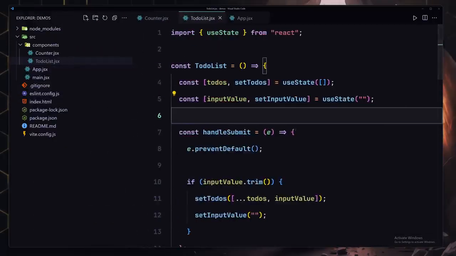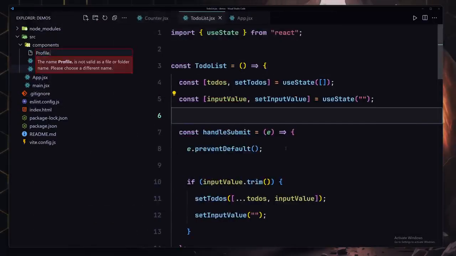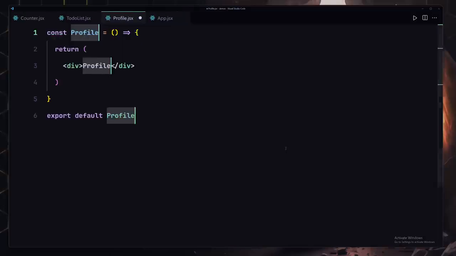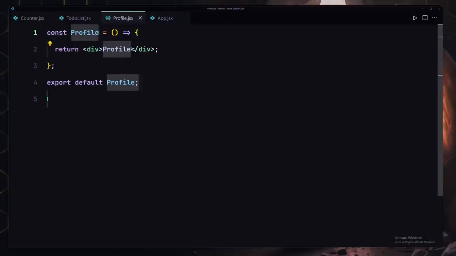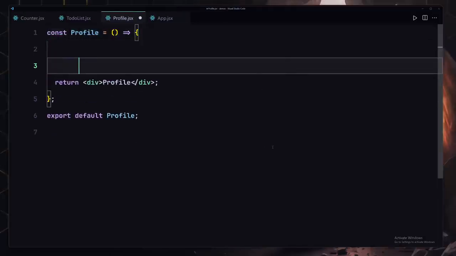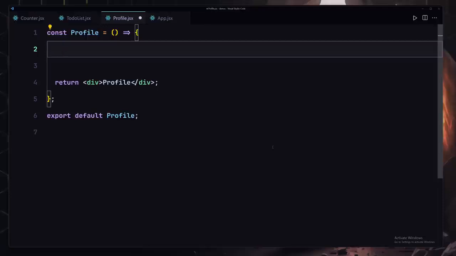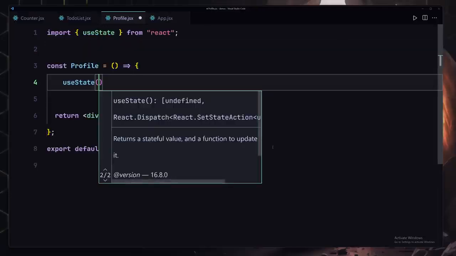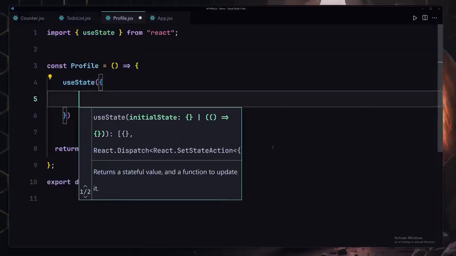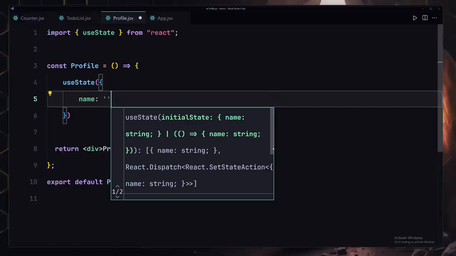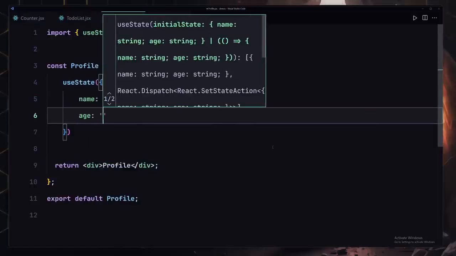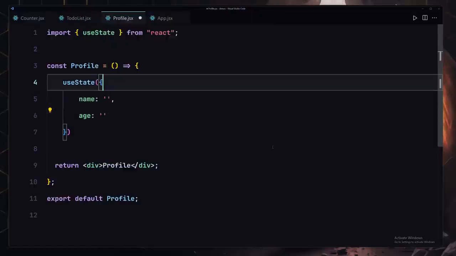Next, we have to create our profile. So I'll just create a component with the name of Profile.jsx. I'll be using the rafc inside there. And the first thing that I want to do is initialize my state with a value of profile. So I'll use useState, and the initial value will be set to this object, and I'm going to specify the name. Name will be set to totally empty string. We're going to also provide an age, and age will also be set to totally empty string. So what I'm going to do is destructure a few things out of there. So we're going to be destructuring the profile and also the setProfile from this useState.